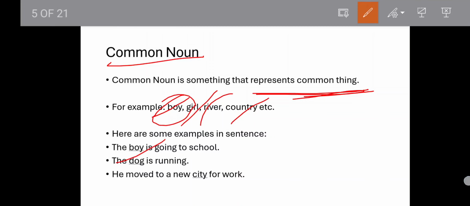When I say the dog is running, we are not talking about any specific dog. We are talking about all the dogs, right? So it can be any one dog. We are talking about the whole dog community, right? So dog is a common noun.